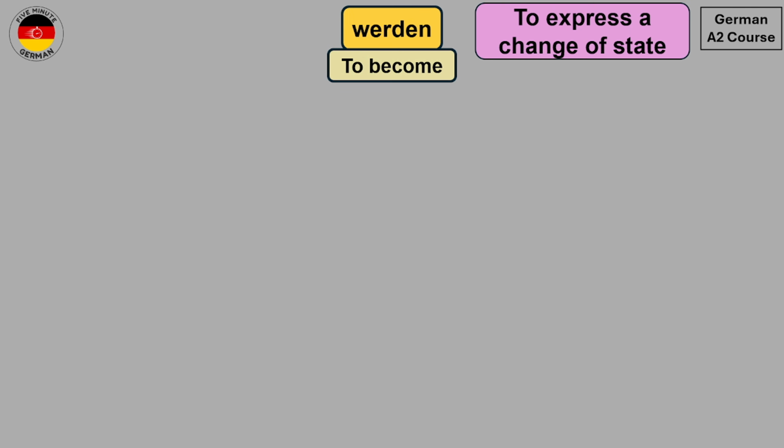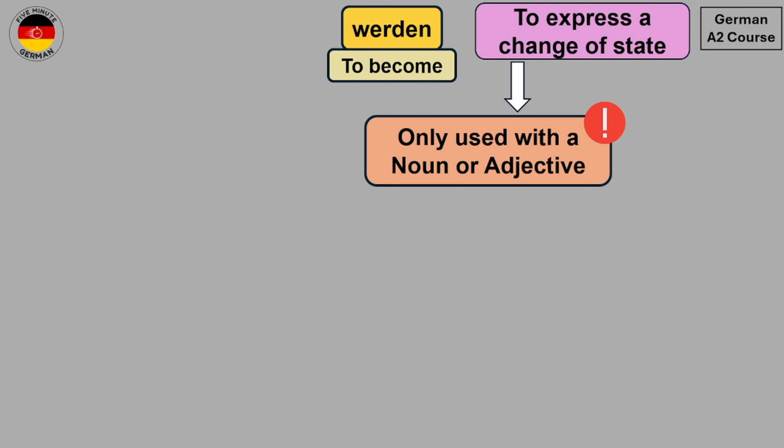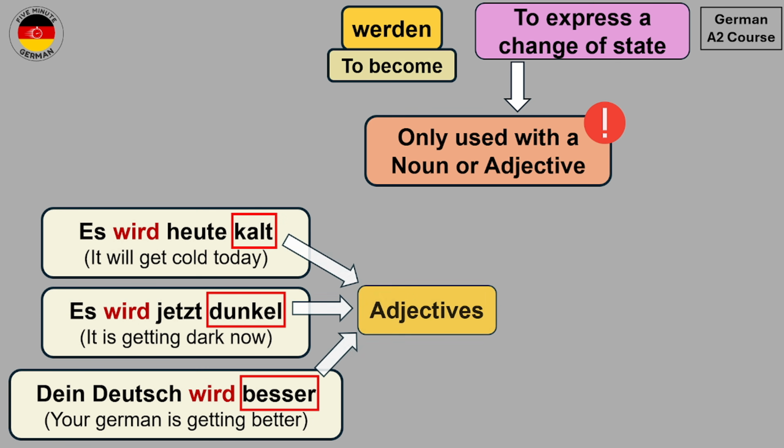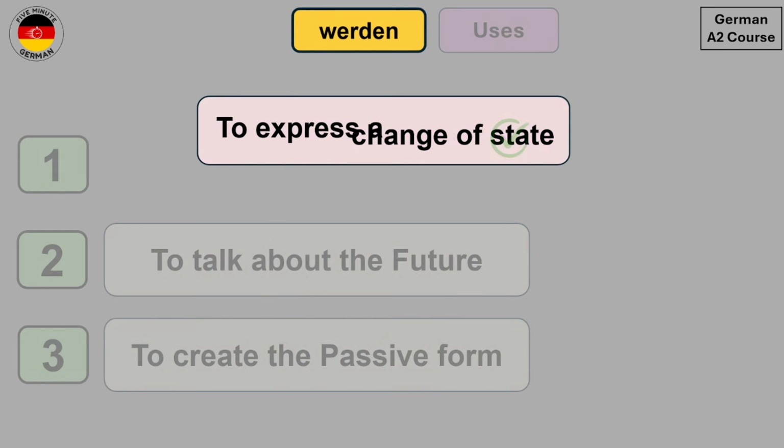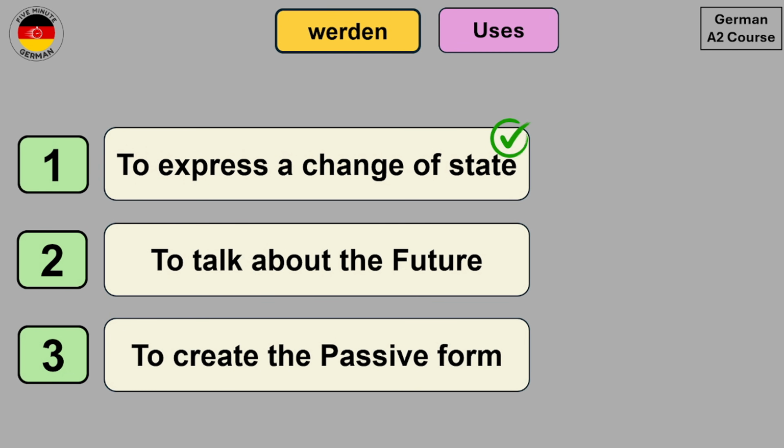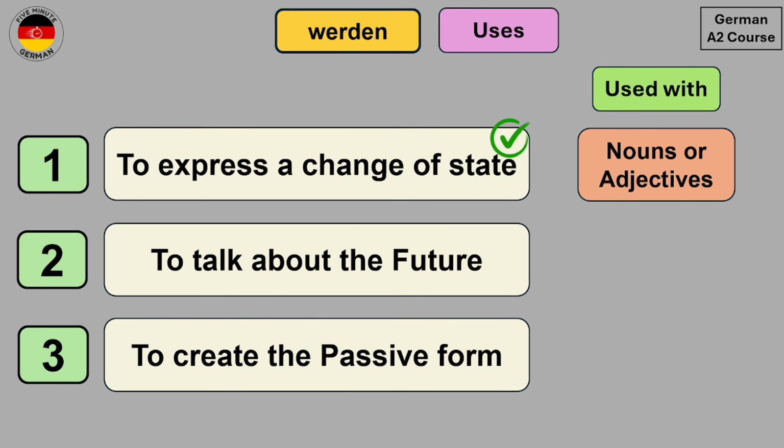Now one important point that you have to keep in mind when using werden to express a change of state is that it is only used with a noun or adjective. And if you take a look at the examples that we have seen until now, you will see that we have used werden only with adjectives or nouns and not with other verbs. This is because werden in these sentences acts as the main verb, and that's why we don't use any other verb. So this is how you can use the verb werden to express a change of state, and as we just saw, in this case it is only used with nouns or adjectives.